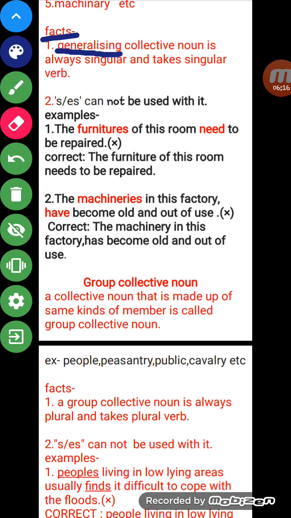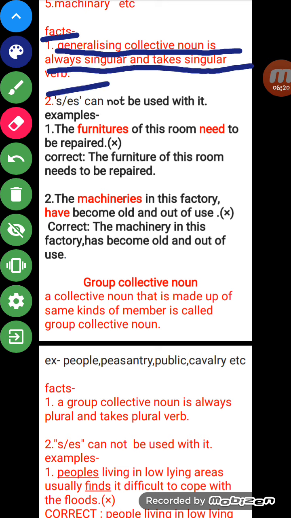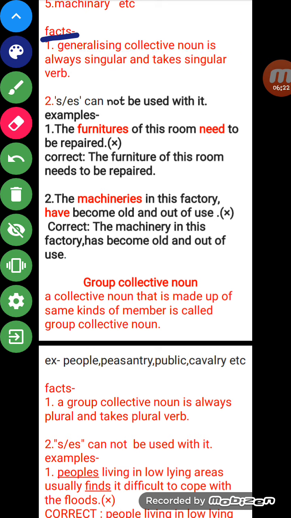Generalizing collective noun is always singular and takes a singular verb. Whenever we use a generalizing collective noun, we must use a singular verb, because a generalizing collective noun is singular, so it takes a singular verb.